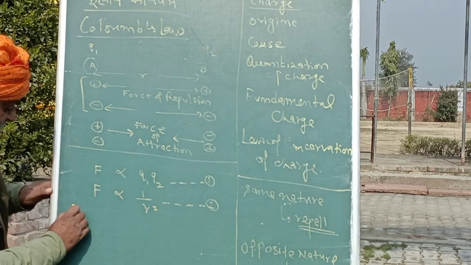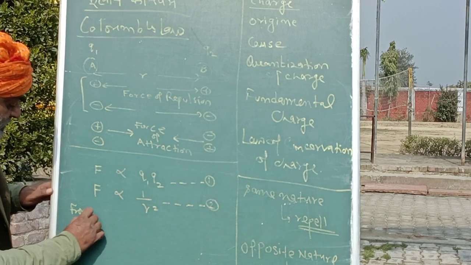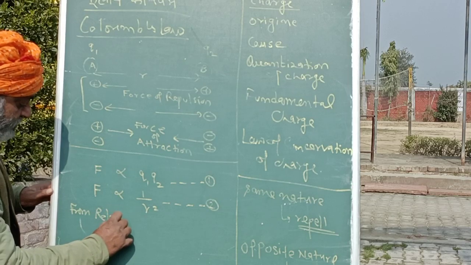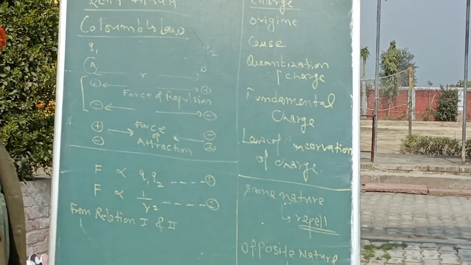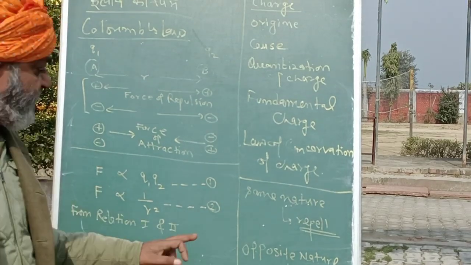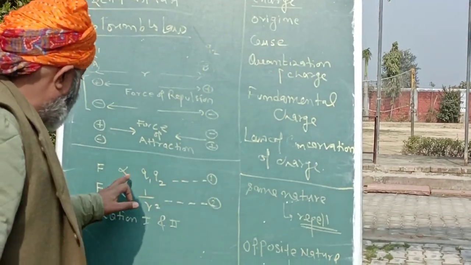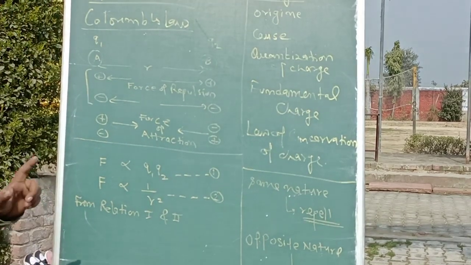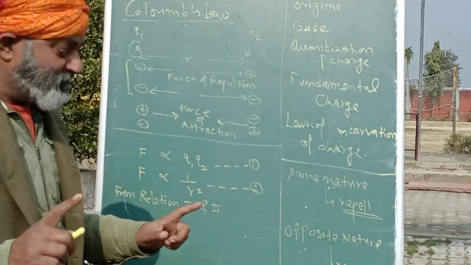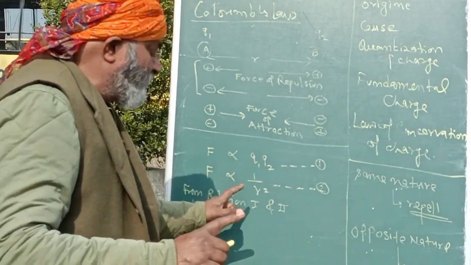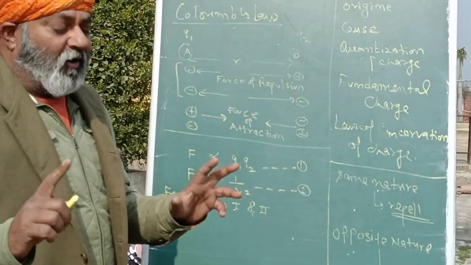If we take these two relations, from relation 1 and 2, I am not calling this an equation. These are relations. There is no equal sign. So an equation is only when there is an equal sign. It is simply giving you information about how exactly force